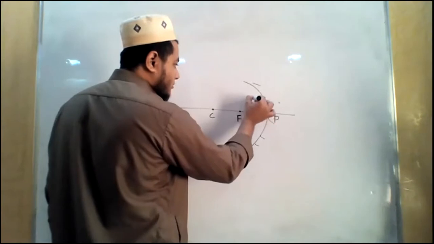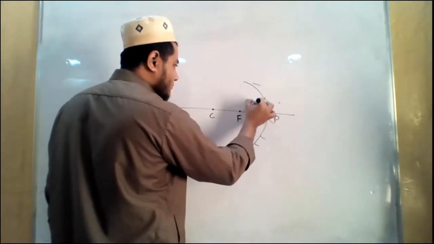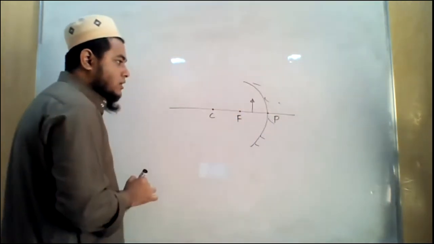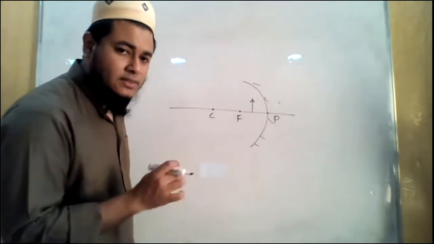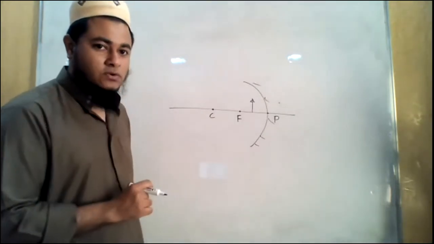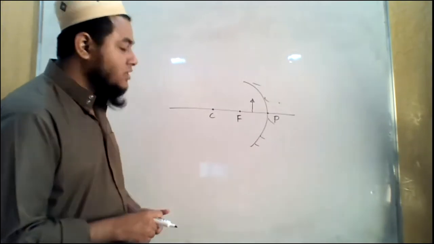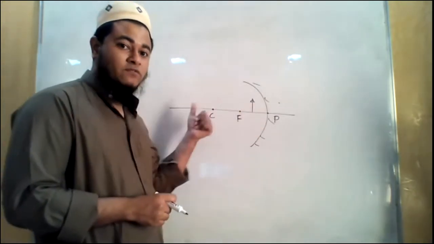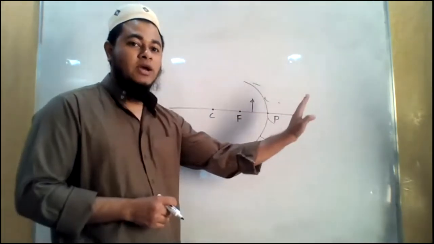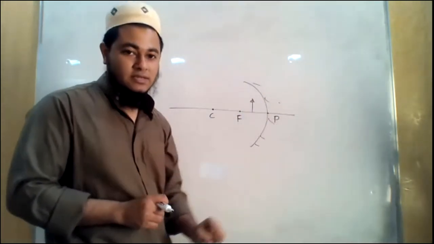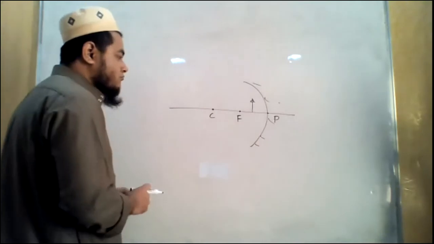Then the object will be between principal focus and the pole, right? Then what will happen? In this case only, the virtual image will be formed. Virtual image means the image will not be in front of the mirror. It will be behind the mirror, or we can say inside the mirror. Okay, how is this going to happen?